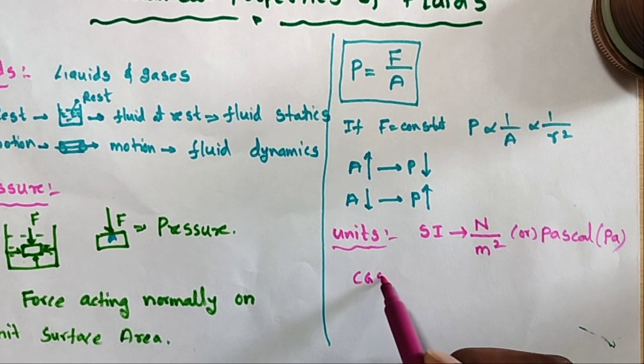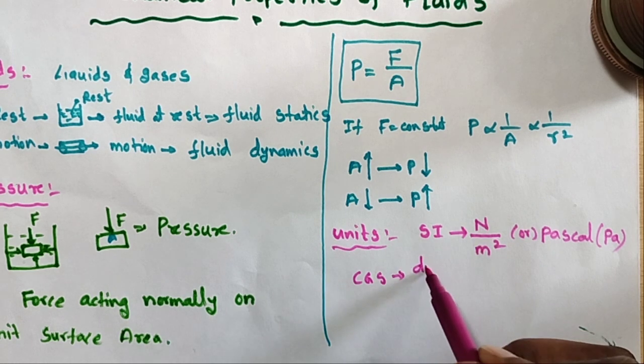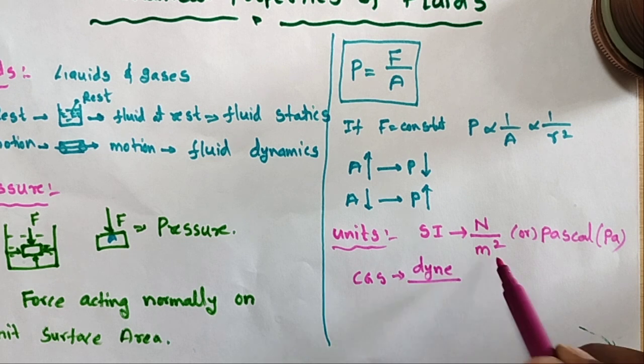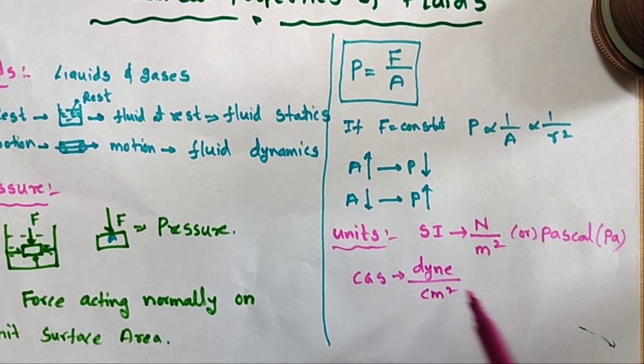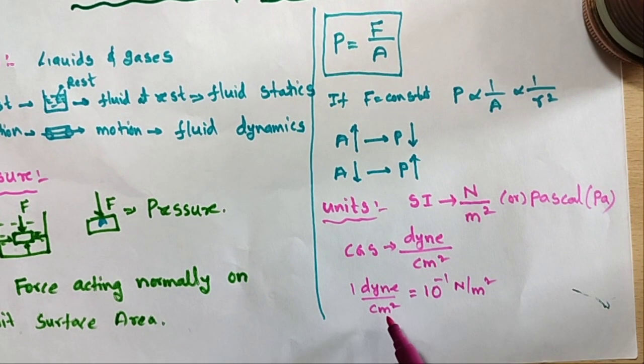Similarly, CGS units. What is the CGS? Instead of Newton I take dyne, and centimeter square for area. So this is called the CGS unit. Here I will write: 1 dyne per centimeter square is equal to 10 power minus 1 Newton per meter square. Please remember. Or 1 Newton per meter square is equal to 10 dyne per centimeter square.